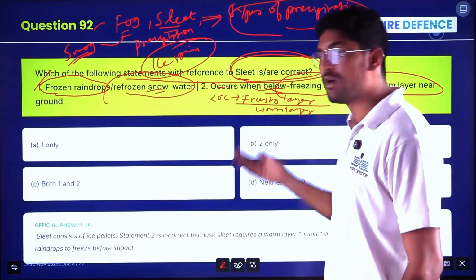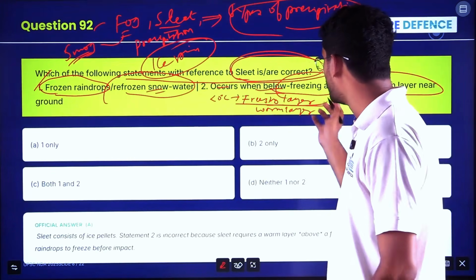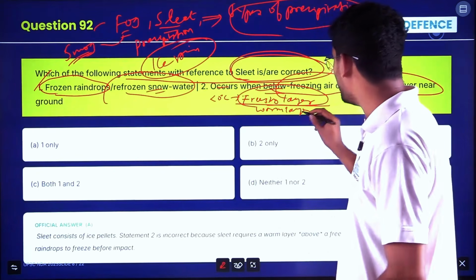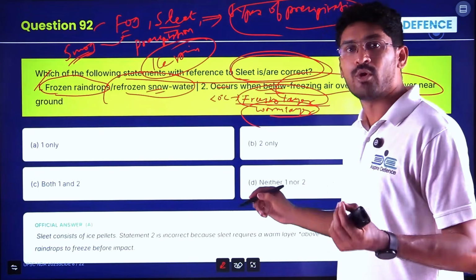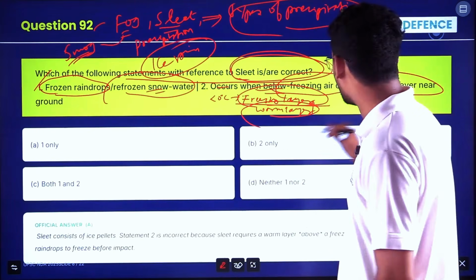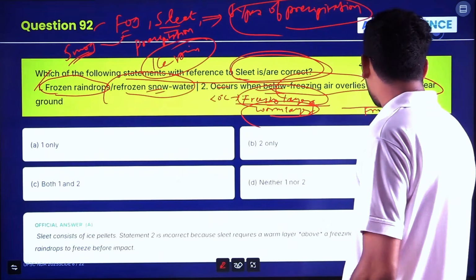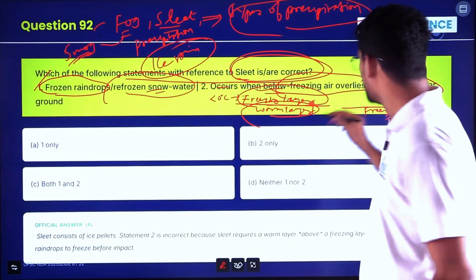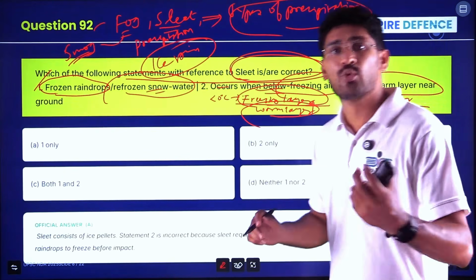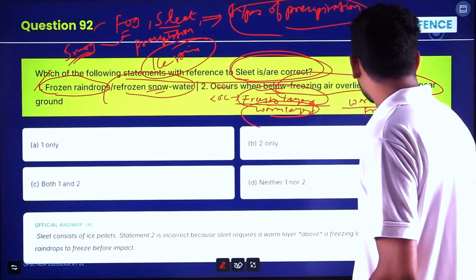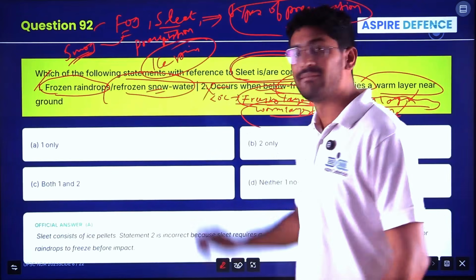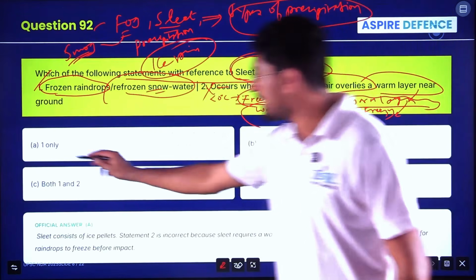If a frozen layer is formed on a warm layer, what happens? The sleet or the snow will melt, because the warm layer has more thermal energy. It will melt the freezing layer. Always it is reversed. When the freezing layer settles above that warm layer, the warm layer cools down and the temperature is absorbed by the freezing layer, forming sleet. So statement 2 is given reversed. Here the answer is only 1.